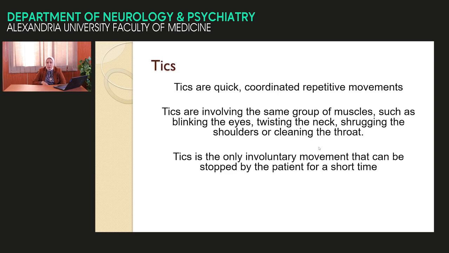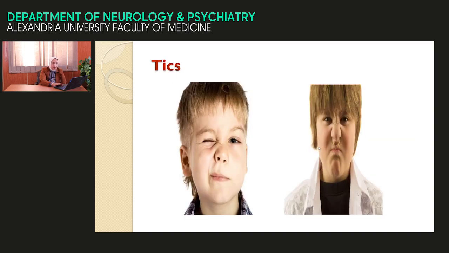It may be clearing of the throat. This is a repetitive movement. These are tics, and the tics can be stopped for a short duration voluntarily by the patient. It is secondary to underlying psychic or stress factors.